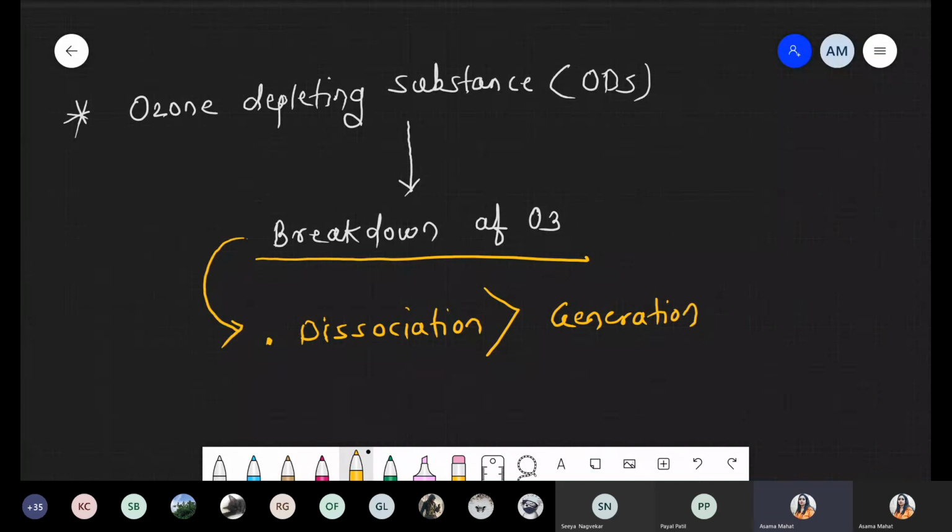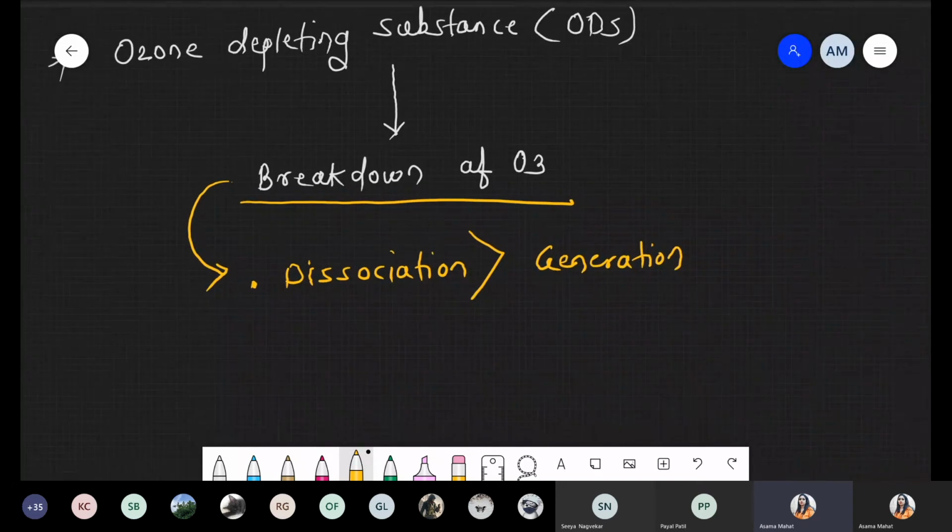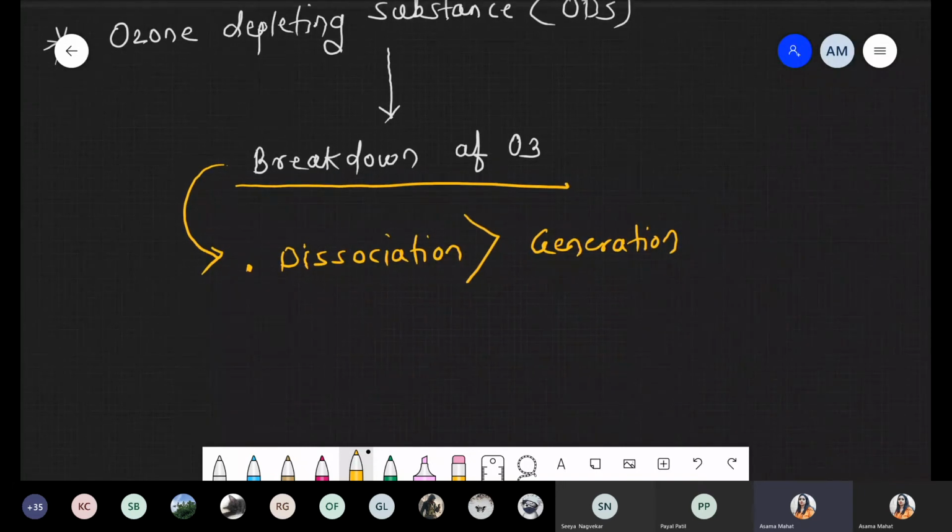And that's why we can say there is a formation of an ozone hole. So what is the meaning of this ozone hole? As we just discussed, it is the breakdown of ozone. Why is this possible? Because there is more dissociation, more breakdown of ozone. Ultimately what happens? The concentration of ozone, that is O3, gets decreased.